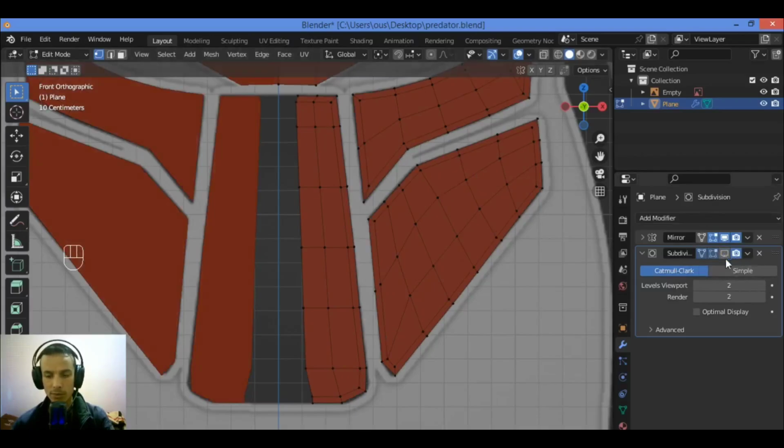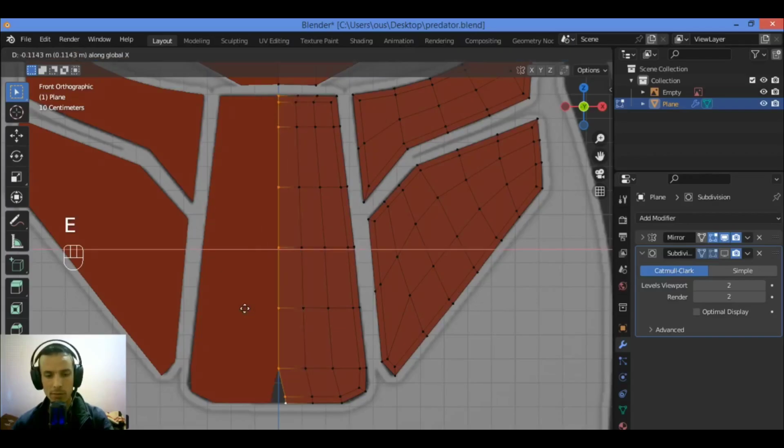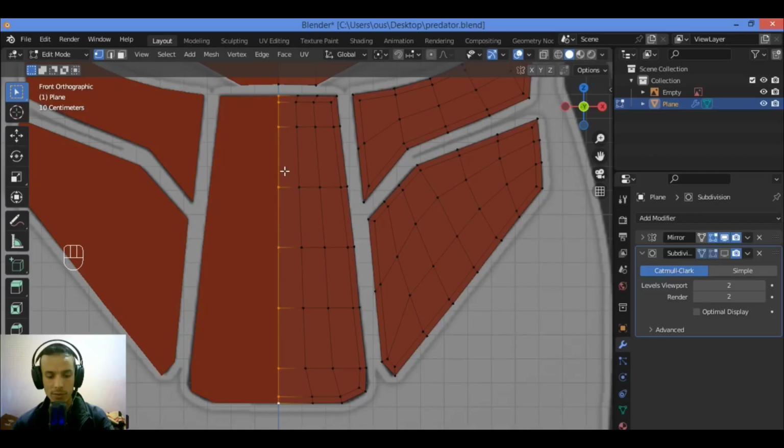Let's enable and disable the subdivision surface modifier. Select that vertex and hold down Ctrl, select the last one and extrude it, hit X, extrude it and move it until they are merged at the center of this axis.